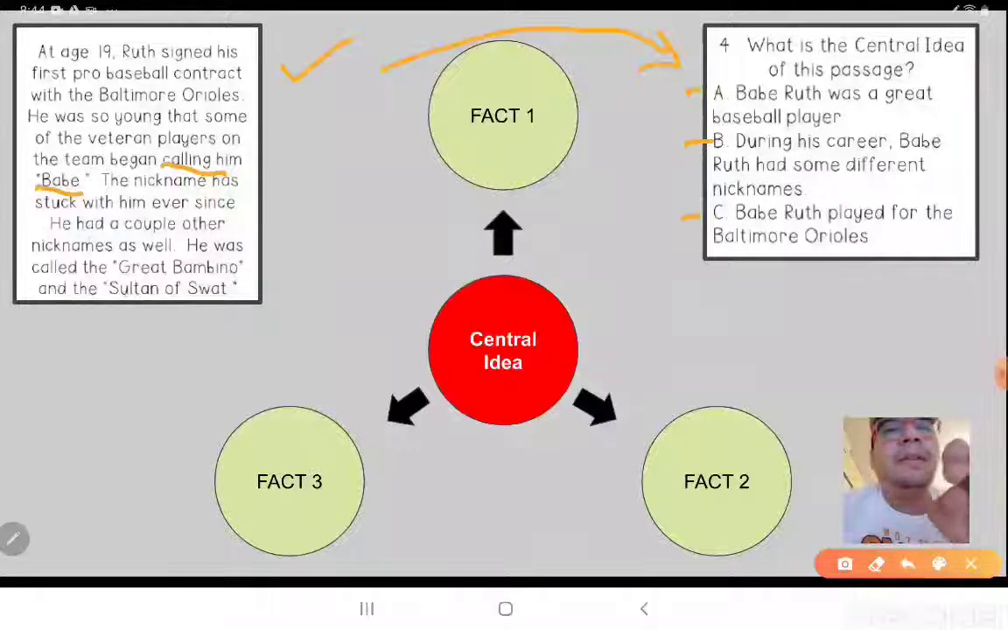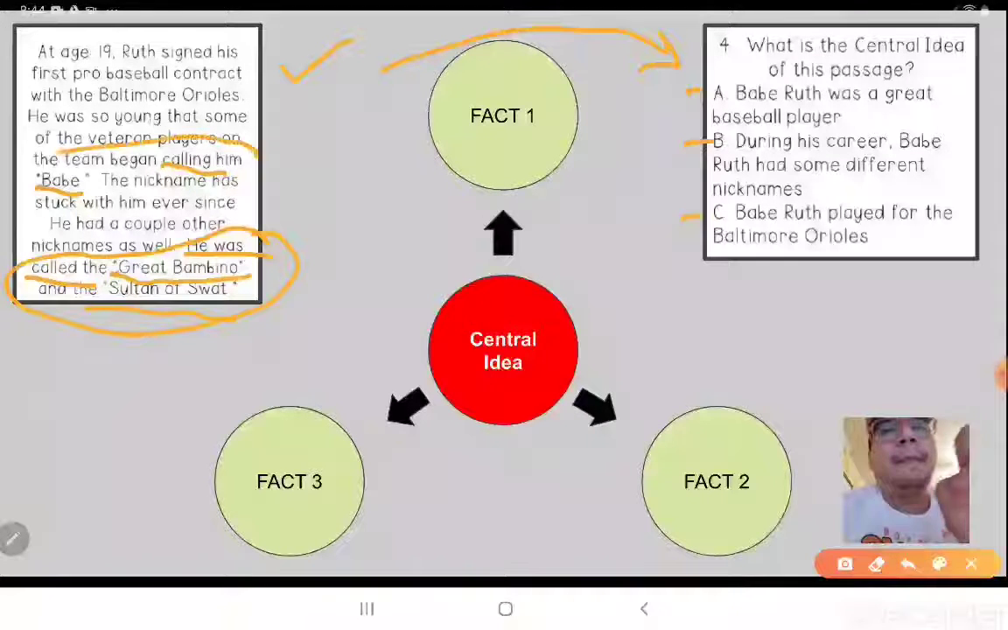He had a couple of other nicknames as well. He was called the Great Bambino and the Sultan of Swat. So as we can see here, he was called is a fact, the Great Bambino and the Sultan of Swat. That's another one, right? So here we have 1, 2. He also played for Baltimore. Okay, yeah. First pro baseball contract, Baltimore Orioles. That's a fact too, right?